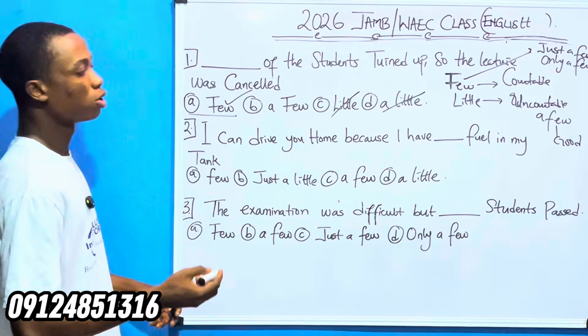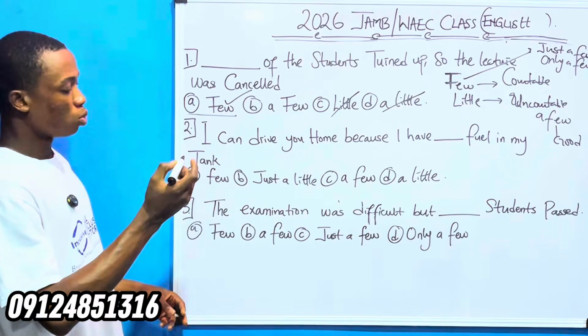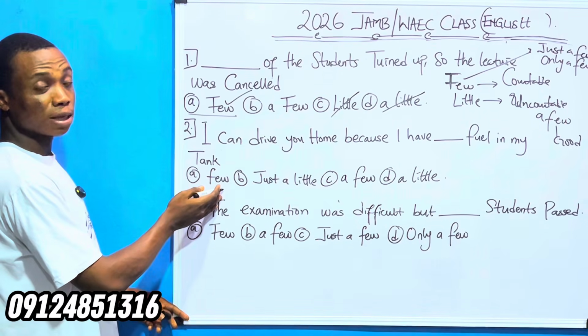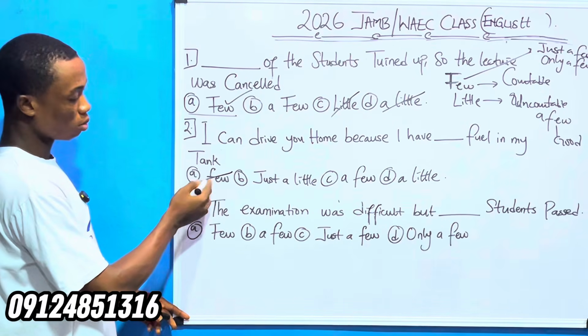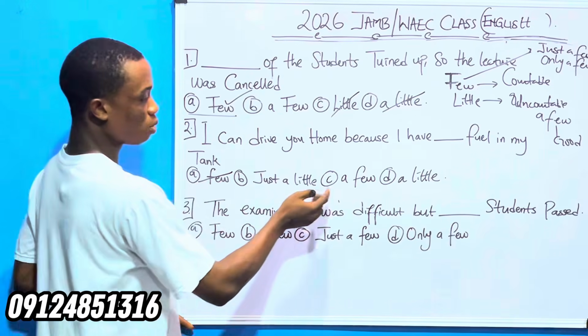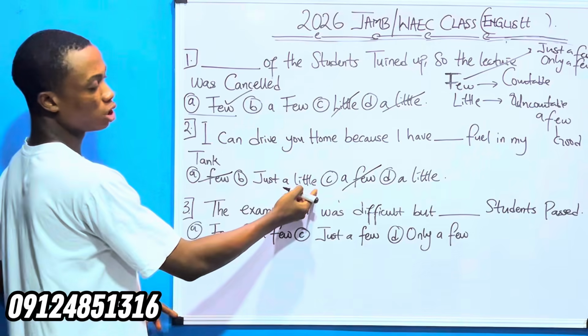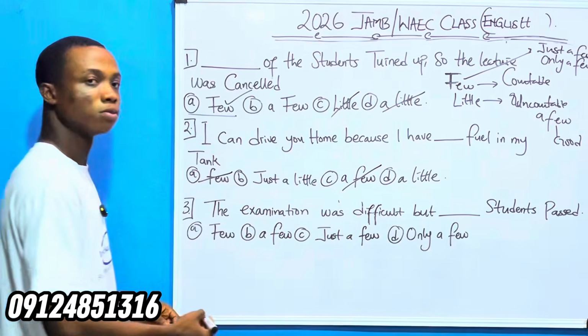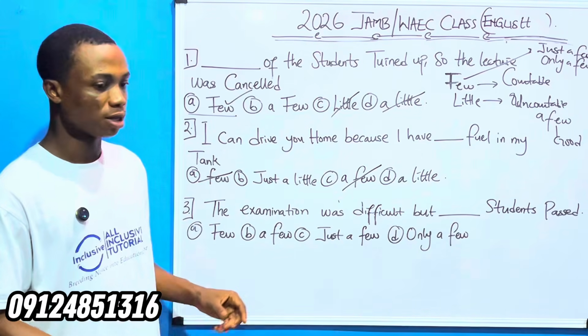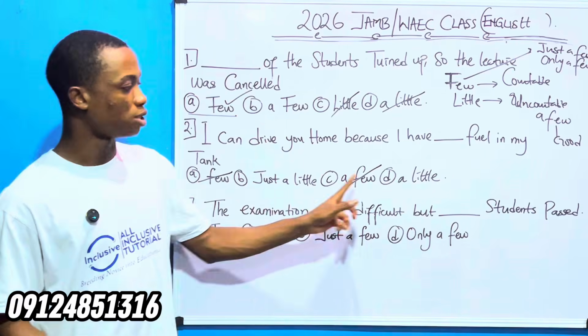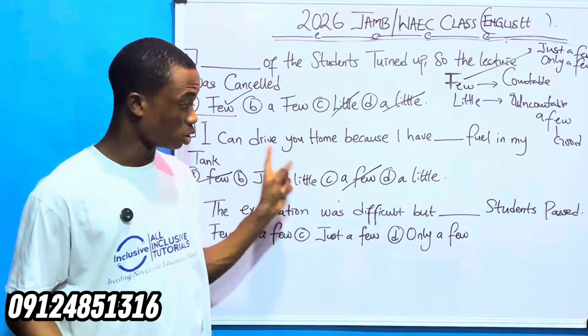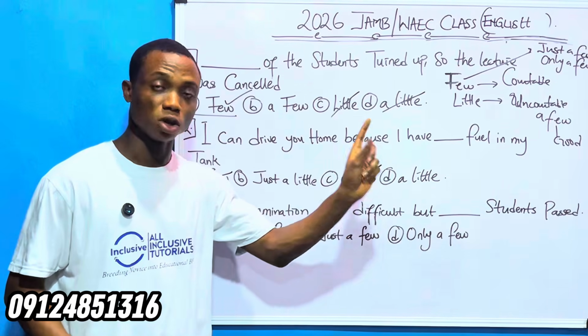So since it's uncountable, can this one be an answer? No, because this one is countable. What about this one? No. We're left with just a little and a little. You understand? Like I said, between this one and this one now, is this situation a good situation or a bad situation? It is a what?